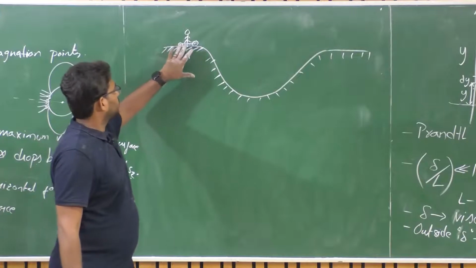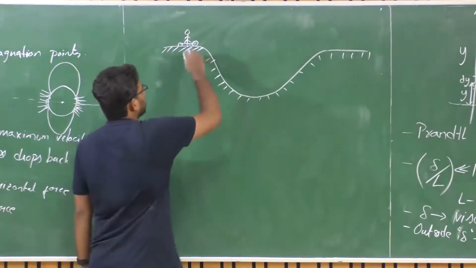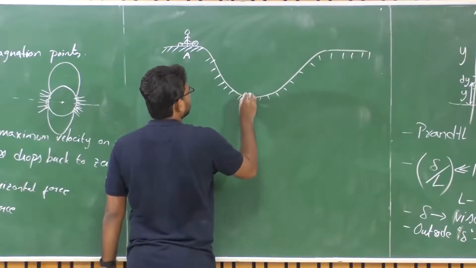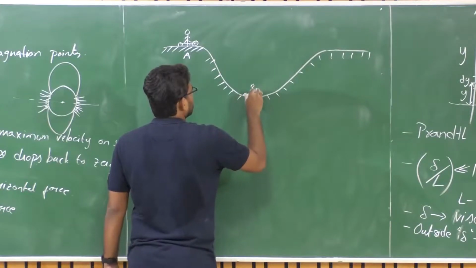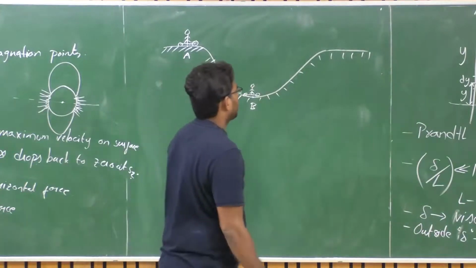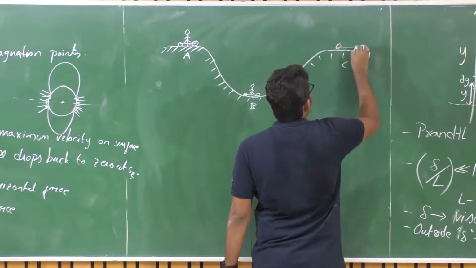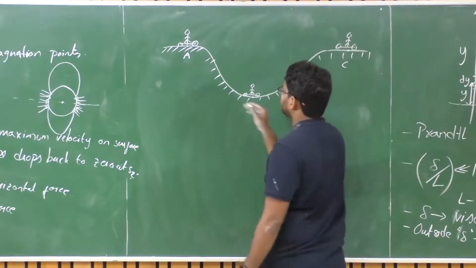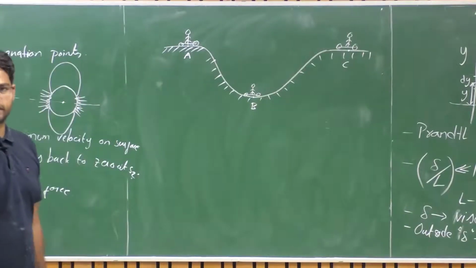And now as you go down this slope, my potential energy is converted to maximum kinetic energy at point B. And then ideally, I should reach point C attaining the same potential energy as at point A. This is when there are no losses.